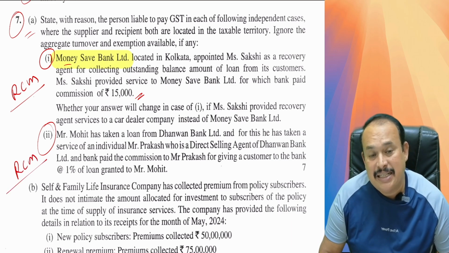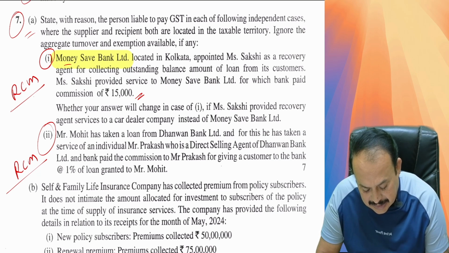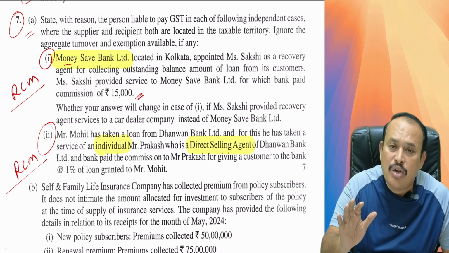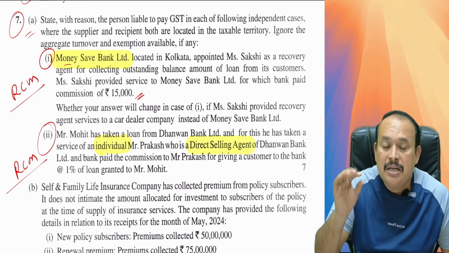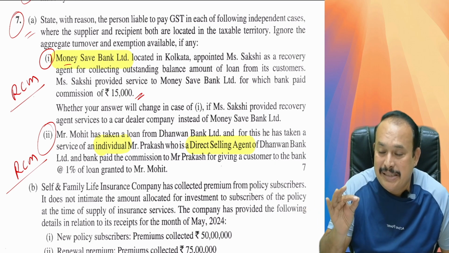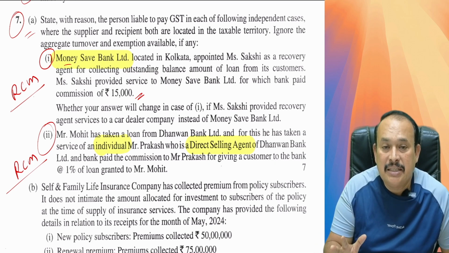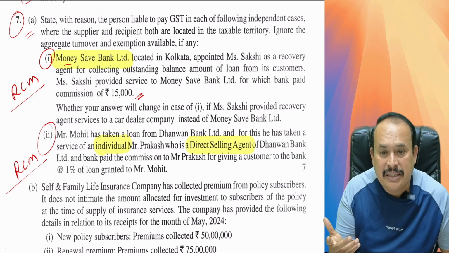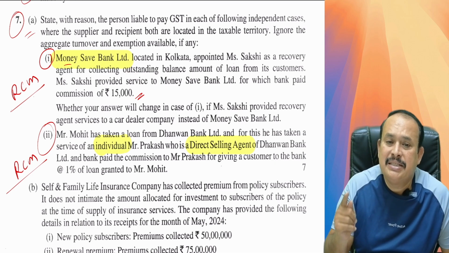Individual direct selling agent, that's the point. An individual direct selling agent to a banking company or NBFC is also under reverse charge, and the recipient is liable to pay GST. Conditions: the supplier should be an individual direct selling agent, and the recipient should be a banking company or NBFC. In that case, it is reverse charge. RCM applies. Here in the given case, Dhawan Bank Limited is liable to pay GST.